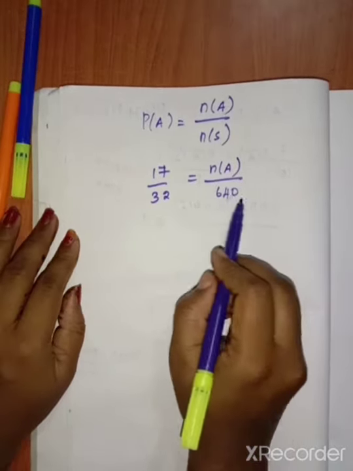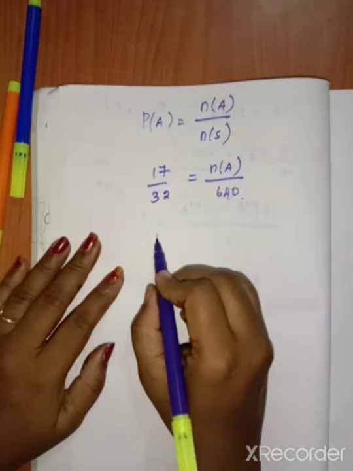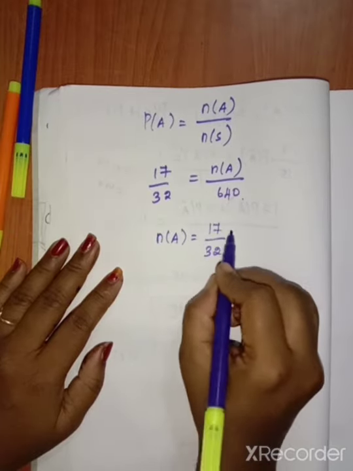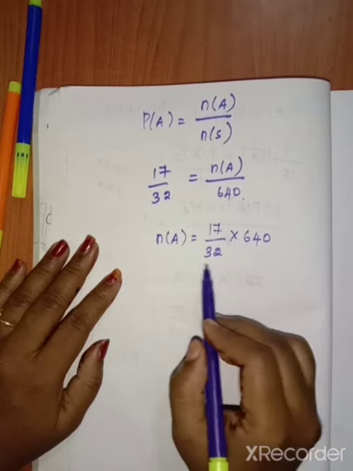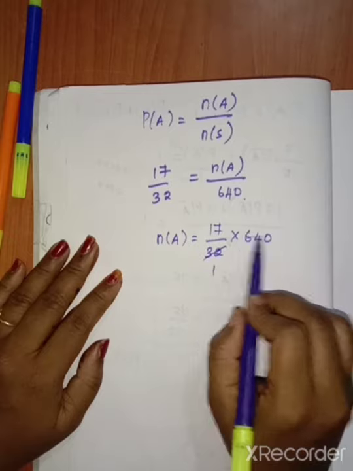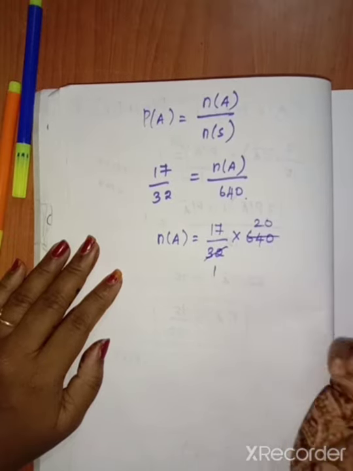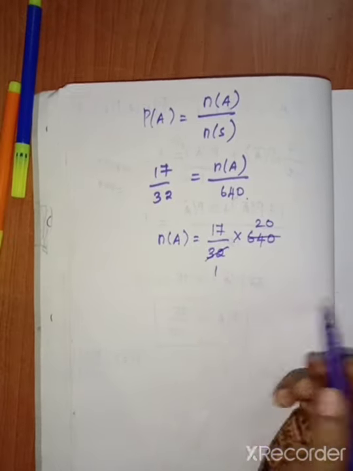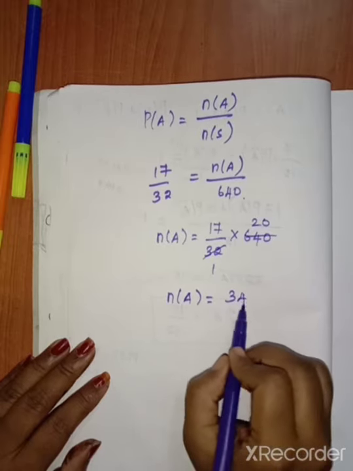So divided by 640, it will go to that side and become multiplication. So N of A equal to 17 by 32 into 640. Here it cancels with the 32 table itself. Straightaway you can cancel. 1 32 is 32. 2 32s are 64. The 0 will be added. So 20. So 17 into 20. If you multiply, N of A equal to 340.